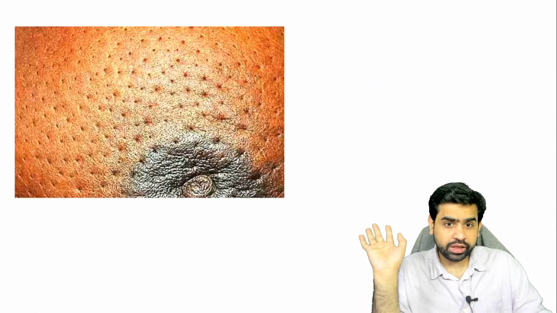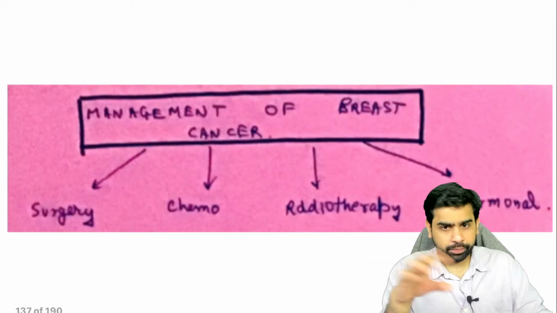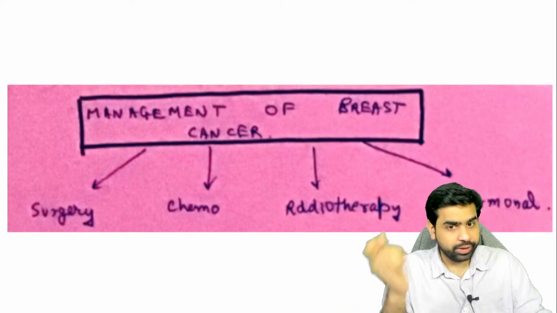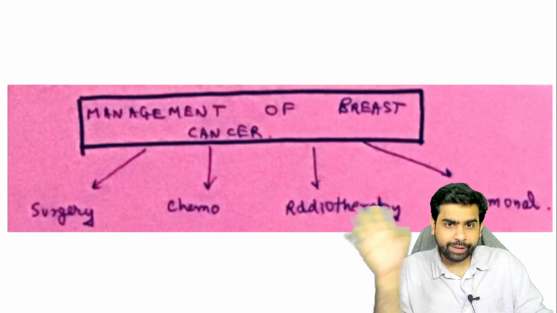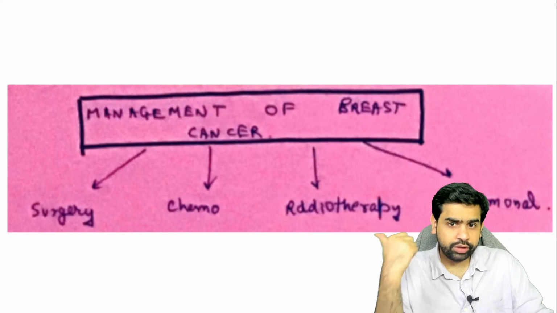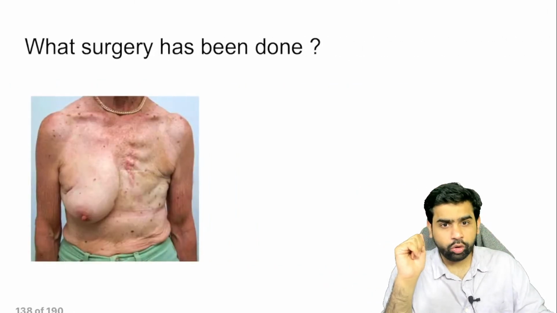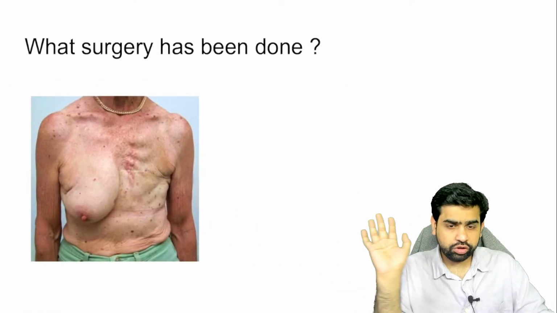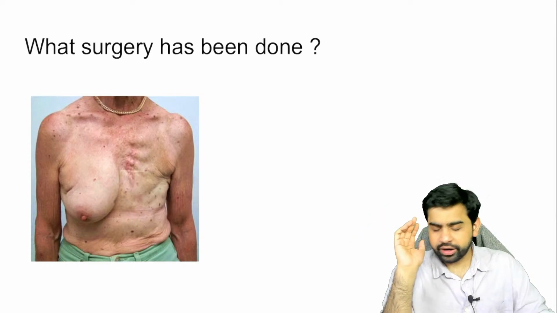This is basically an image which is showing the orange peel appearance. Now in the management of breast cancer, you have surgery, chemotherapy, radiotherapy, and hormonal therapy. All these things are there. What is this surgery done? This is basically a radical mastectomy.